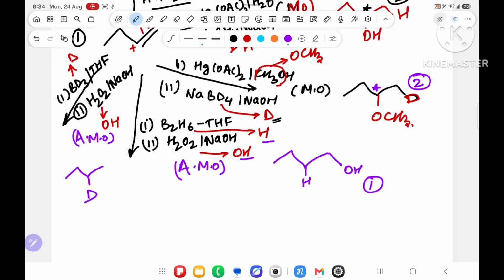Over here D will come. H needed to come, but H is not present. So D will come here and OH will come here. Because over here D is giving, H is not giving. So it has a chiral center. Yes sir, one chiral center over here because of D. So it will also give two products.